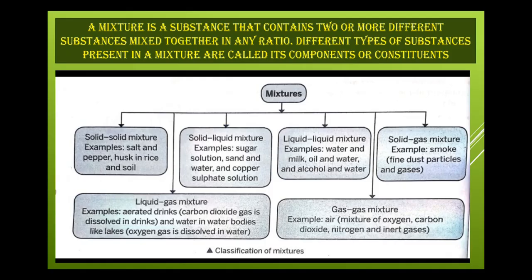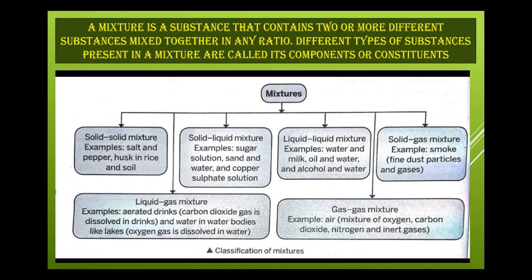Now next, mixture. What is a mixture? We have learned about pure substances, that they have a fixed composition, mixed in a fixed ratio. Pure substances have their own unique properties and cannot be separated easily. Now what is a mixture? A mixture is a substance that contains two or more different substances mixed together in any ratio. The different types of substances present in a mixture are called its components or constituents.